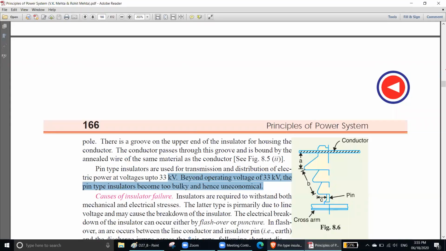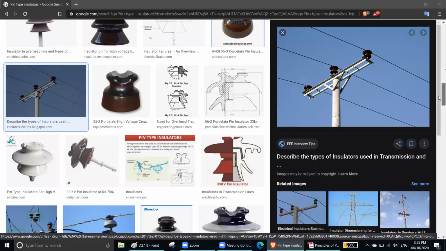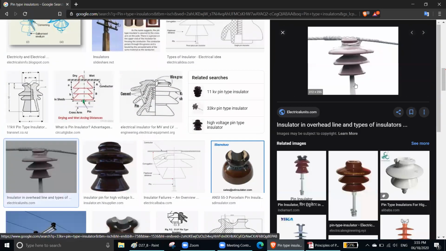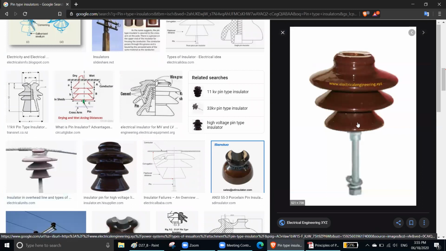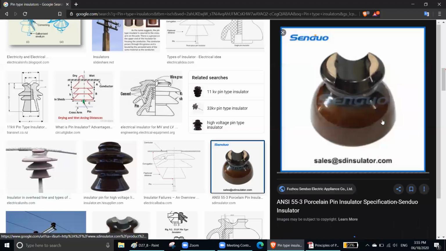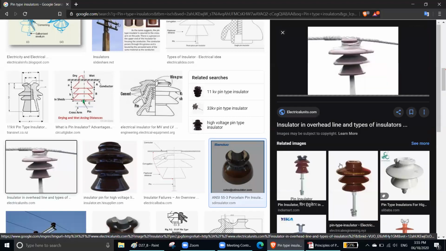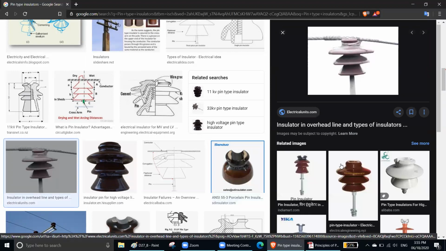Remember one thing. Think about this one here, you have three discs, right? One disc, two discs, three discs. So more voltage means more discs: 1, 2, 3, 4, 5, like that. Less voltage means you have fewer discs, one disc only. So the number of discs depends on the amount of voltage.